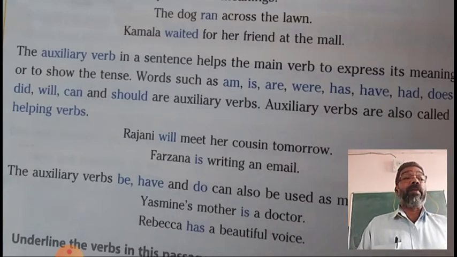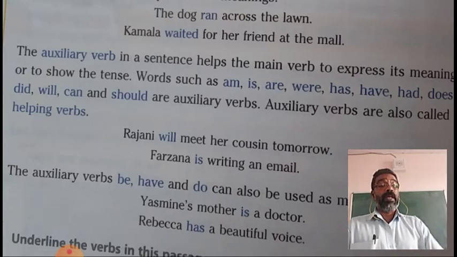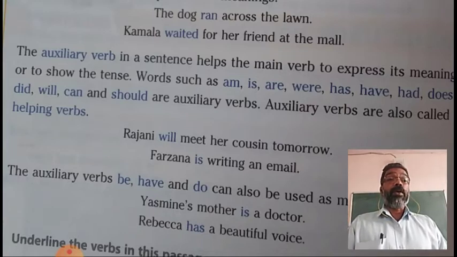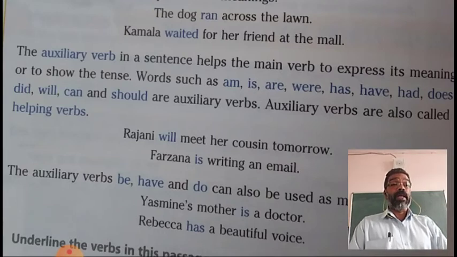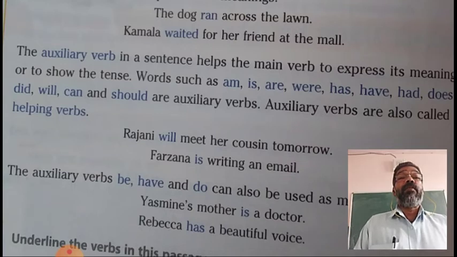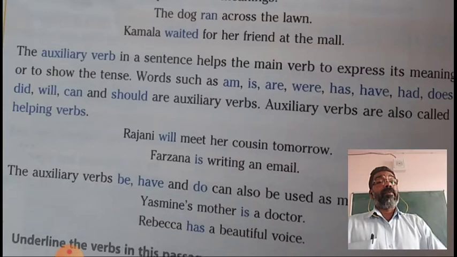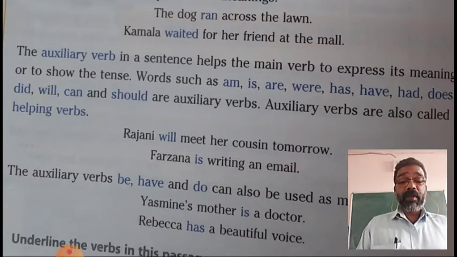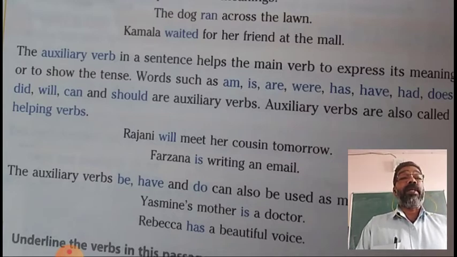Mostly helping verbs are used along with the main verb to show the tense. Looking at the helping verb and different form of the main verb, we can identify the tense of the verb. Helping verbs also help the main verb to express its meaning.